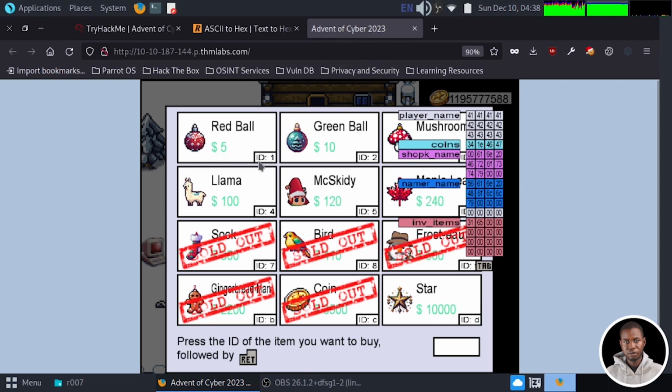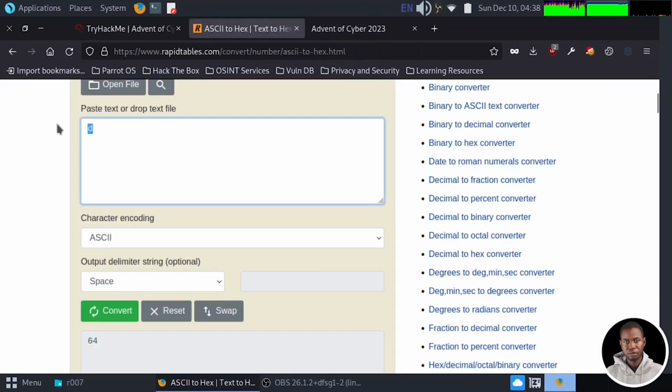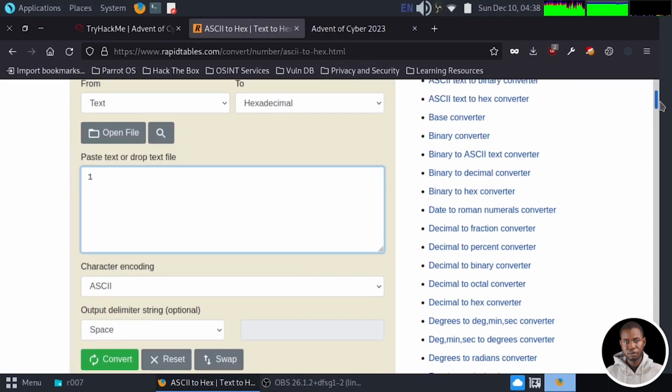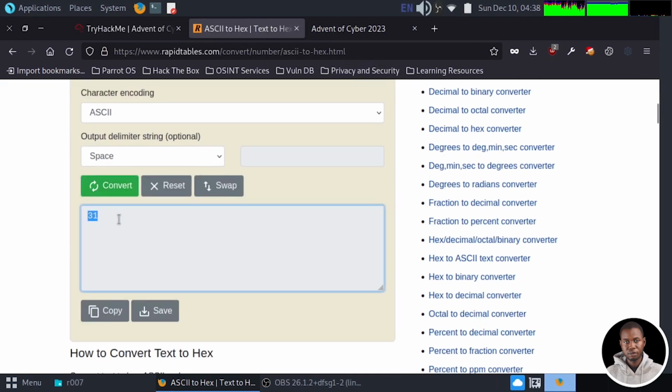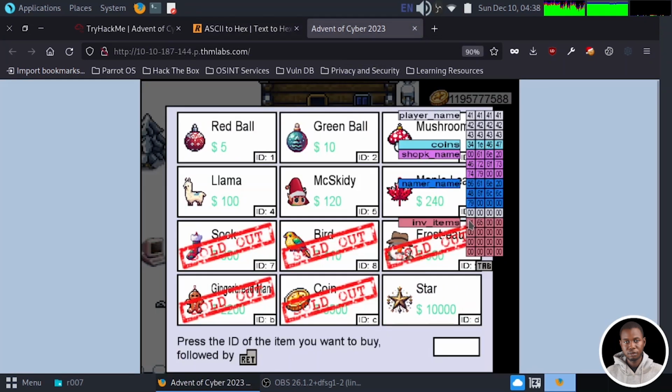Now, if you want to confirm this, you see that this is ID 1. And if you press the 1 here and you convert this from text to hexadecimal, you see that we got 31, which is equivalent to what we have here. You can also convert this icon, but the icon seems not to be listed here, but it's 65. So we might know what the ID is if we do some little conversion. So we need the D to be present.